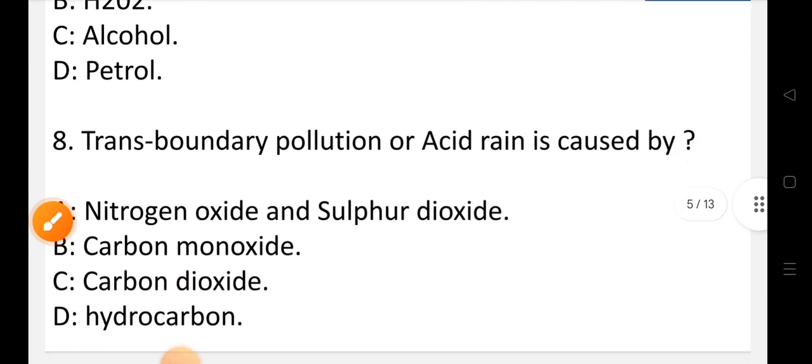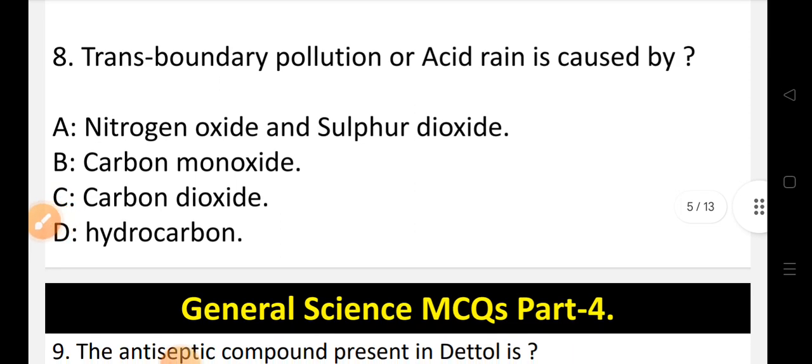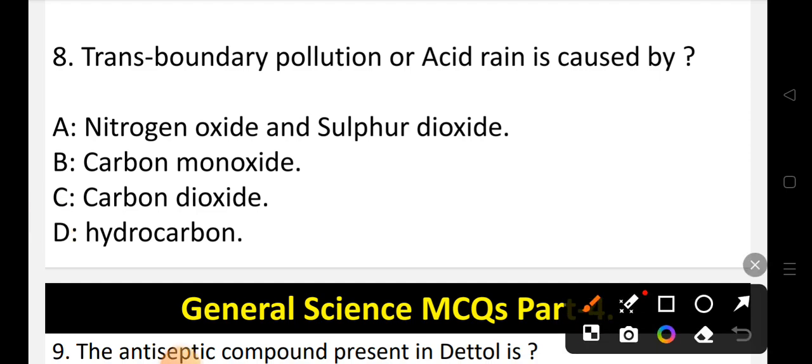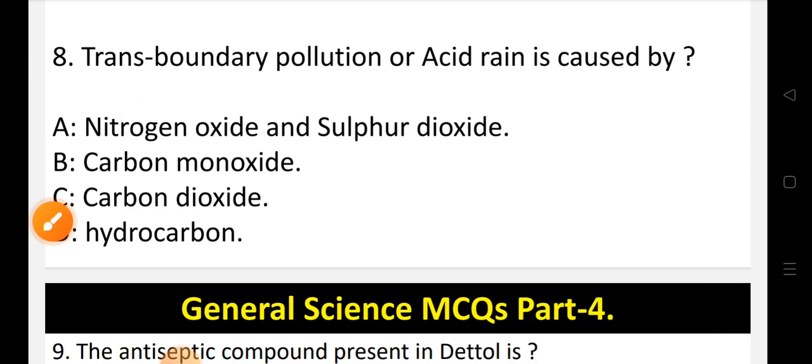Now let's move to question number 8. Transboundary pollution or acid rain is caused by. Options are option A nitrogen oxide and sulfur oxide, option B carbon monoxide, option C carbon dioxide or option D hydrocarbons. So transboundary pollution or acid rain is caused by, the correct option is option A, that is nitrogen oxide and sulfur dioxide. So A is the correct option.